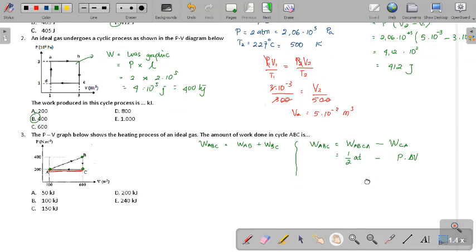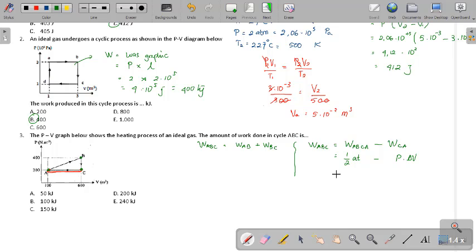Okay, the result is half times the base. The base is from 100 to 600, so the base is 500. The height is from 200 to 400, so 200, minus the pressure at 200 times delta V. Don't forget, the second volume minus the first one.